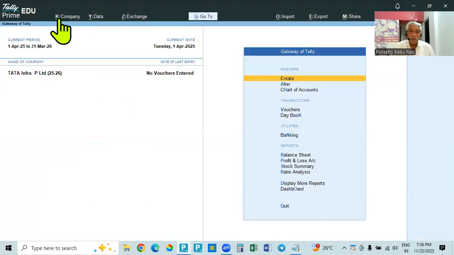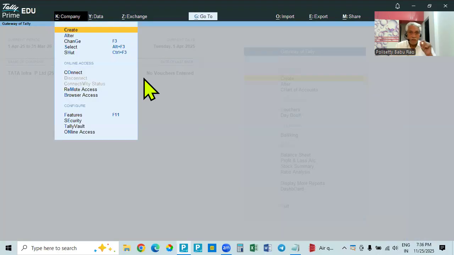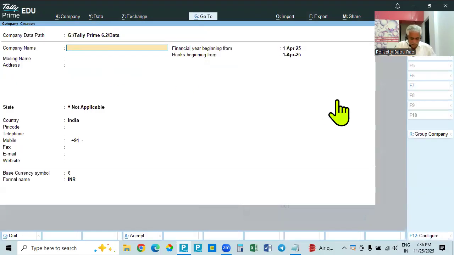Next we will go to here. We are in the Gateway of Tally. See, Alt K, Company menu. All the company info you can create here. Go to Create under the Company menu, and you can create another one.